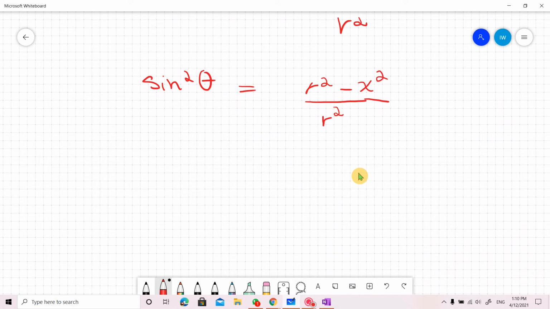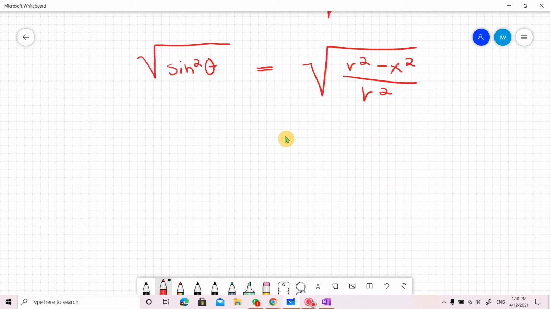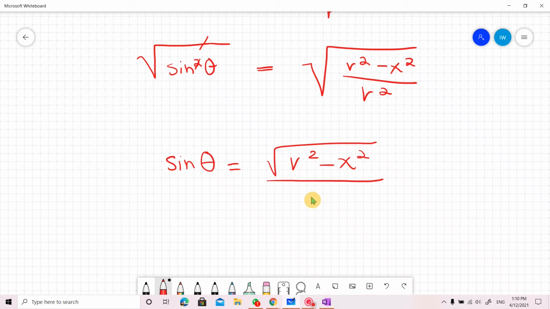Now we take square root on both sides. Sin theta is equal to the square root of r square minus x square over the square root of r square. Now under the square root and square cancel. Sin theta is equal to r square and under the square root cancel. So sin theta is equal to under the square root r square minus x square over r.